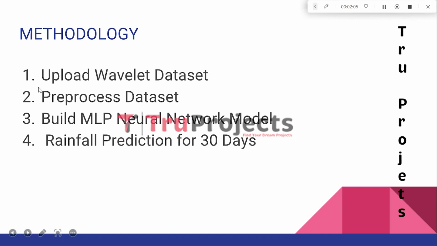The first module is Upload Wavelet Dataset. In this module, the wavelet signal dataset is obtained or collected. The specifics of the dataset, such as its source, size, and format, are mentioned in this module.